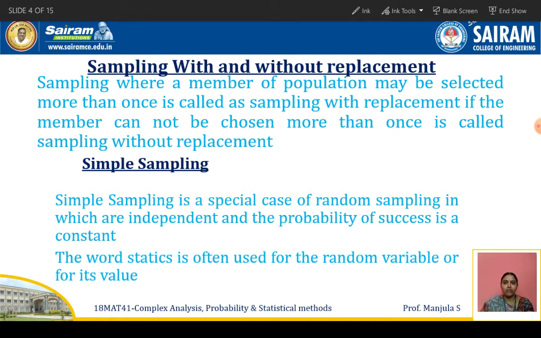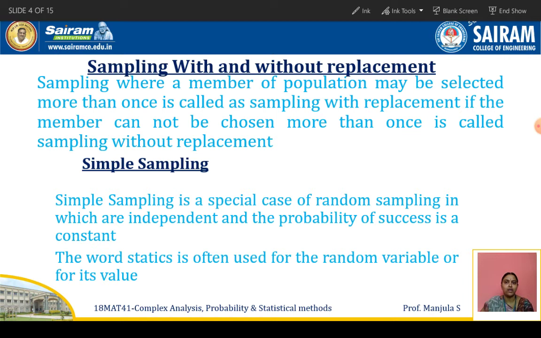If a number cannot be chosen more than once, it is called sampling without replacement. Take the same example, the set containing the numbers 1 to 10. First I choose the number 3. Once I have chosen 3, I am not going to replace that number in the set. Except for 3, from the remaining I have to choose, like 4 or 5. So each member has the chance of being chosen only one time.